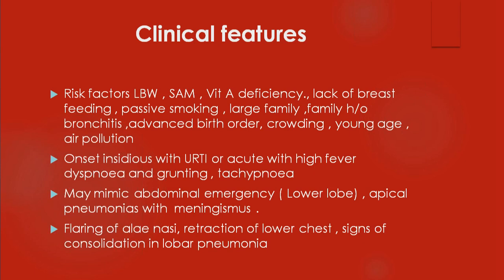Because the abdomen is distended, you think there is something wrong with the tummy. Similarly, the child has neck rigidity, you think the child has meningitis, but actually it is an apical pneumonia. You understand? So these are called red herrings.